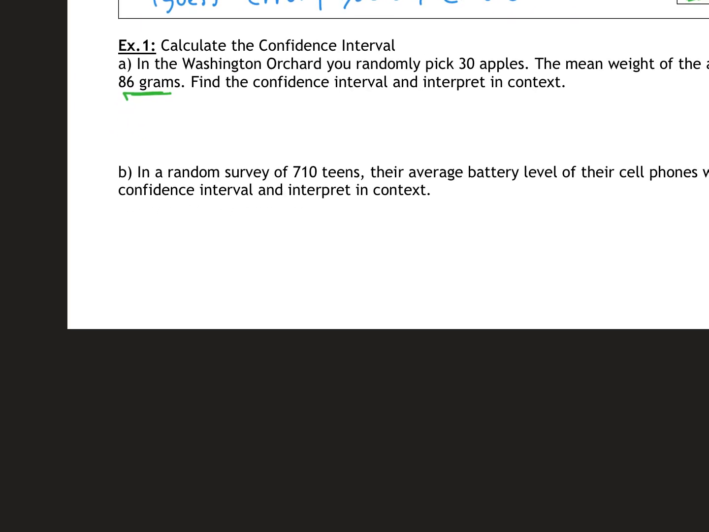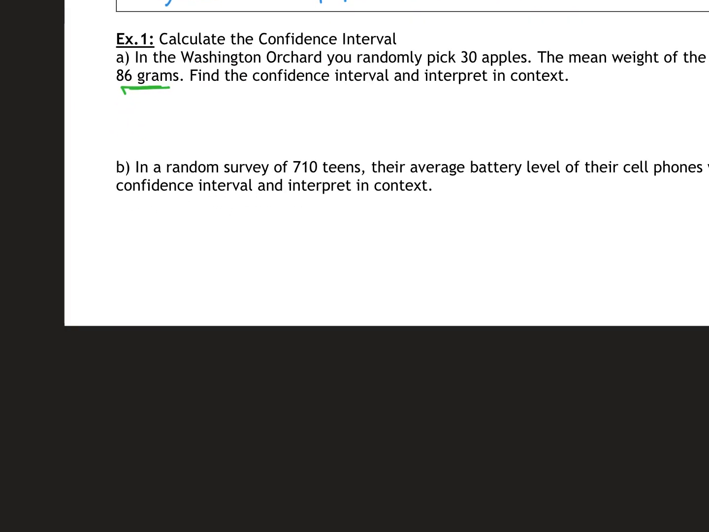So we're picking 30 apples. The mean weight here, so my guess would be 86. So my margin of error is going to be 1 over the square root of n. Sorry, I apologize, struggling. n is my sample, so it's 30 apples. So 1 over the square root of 30 is roughly 0.183.